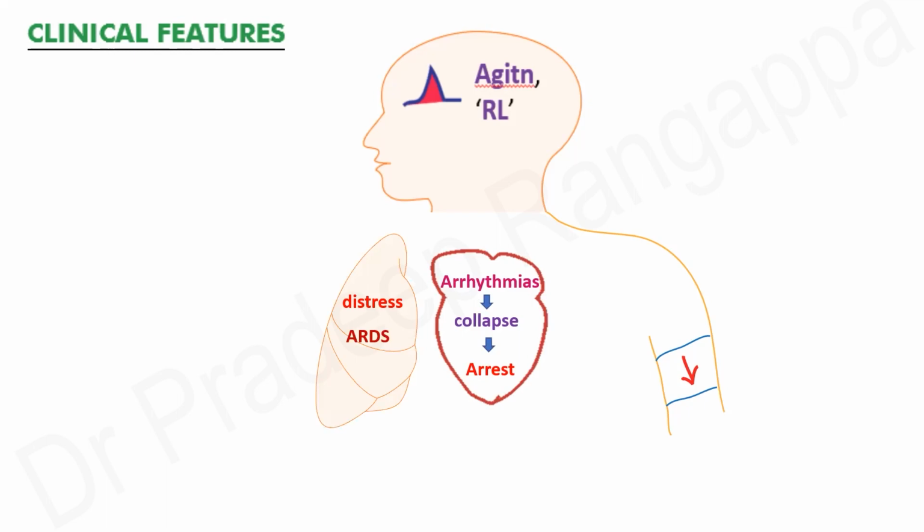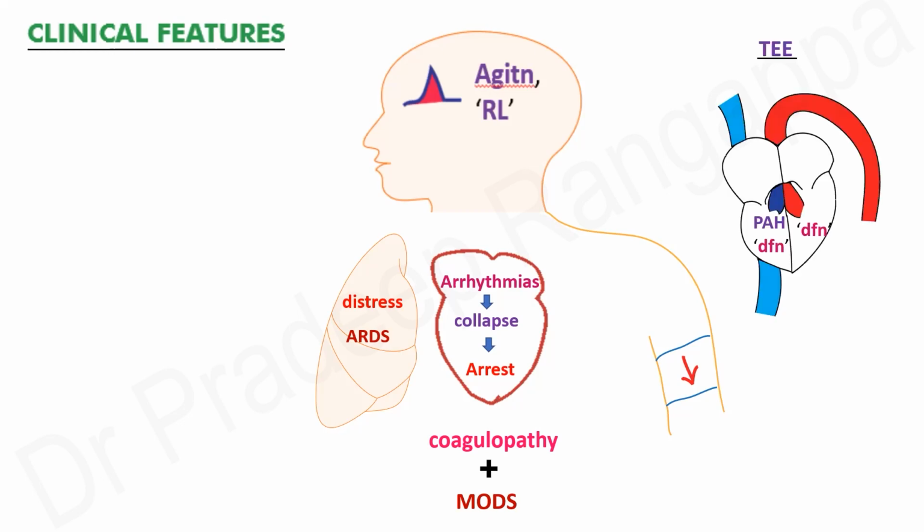As I said, there are 3 important components in amniotic fluid embolism. Cardiovascular, where there is hypotension. Then a respiratory component, where there is intense bronchospasm, and because of the leukotrienes and all the cytokine storm, they can go into ARDS. And there is coagulopathy because of the activation of the coagulation cascade. So coagulopathy and MODS, these are the 3 important domains of the symptomatology that you can see. When transesophageal echo is done, they could have signs of right heart strain with pulmonary artery hypertension, and even left ventricular dysfunction can be present.